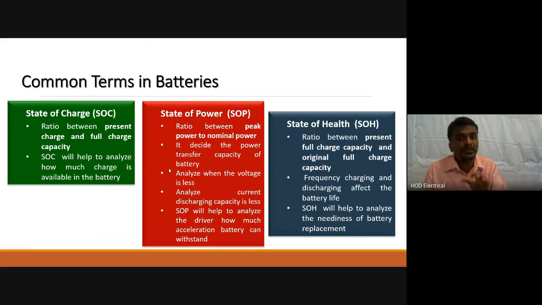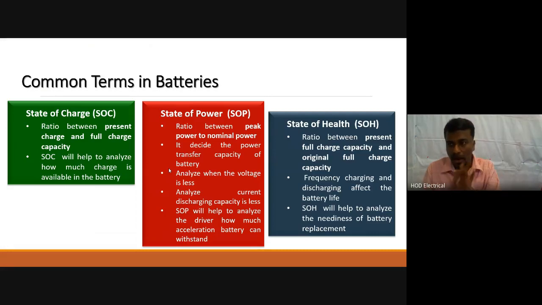So the definition of the state of health is nothing but the ratio between the present full charge capacity and the original full charge capacity. A battery will have some capacity, right? Initially when we buy the battery, the present full charge capacity will be good. As long as we keep on charging and discharging, battery life will reduce. Automatically full charge capacity will also reduce, so that we can understand, okay, we can go this much time with this battery, so we have to replace it.